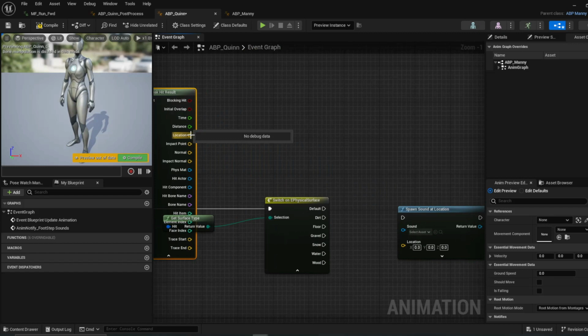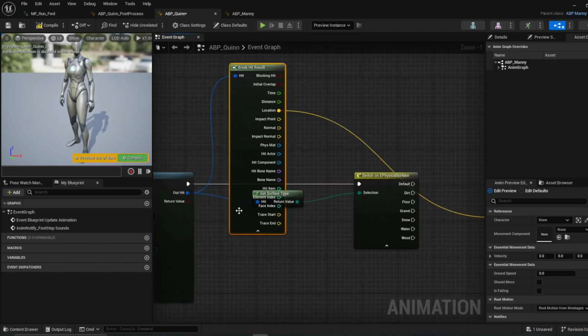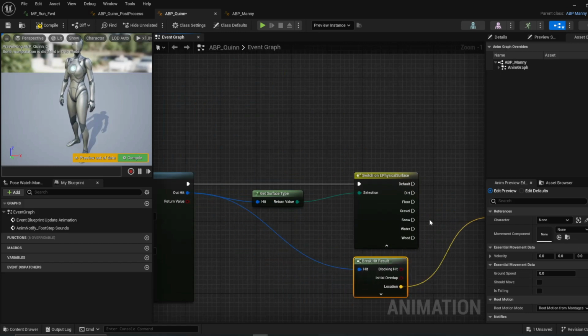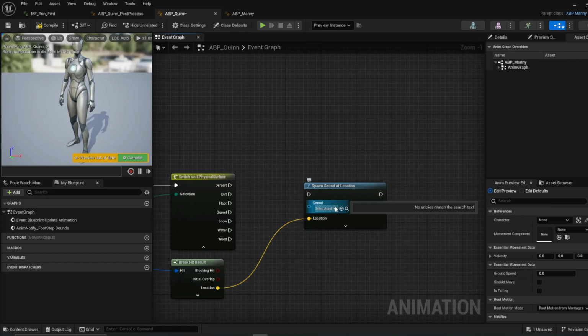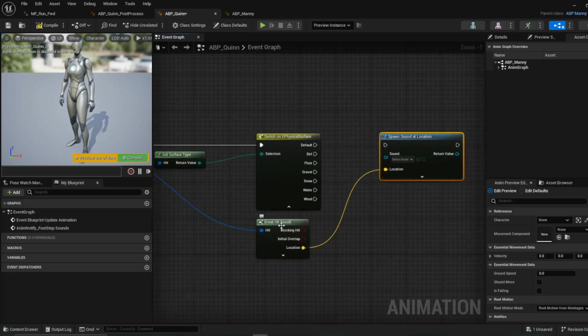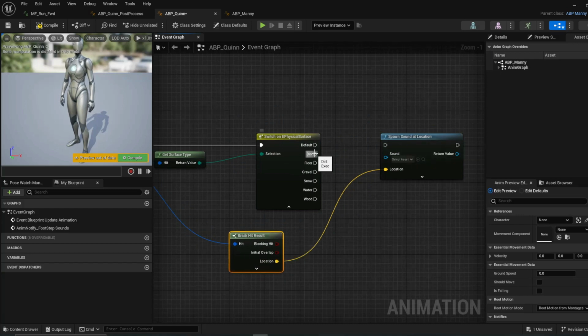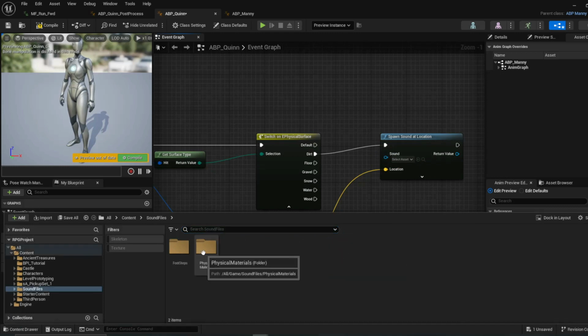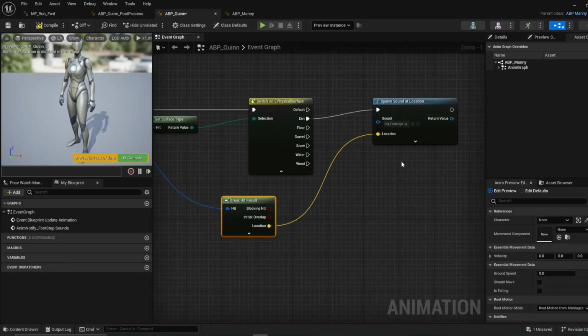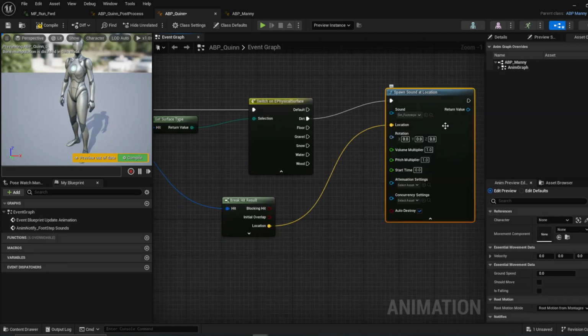So we'll do location, plug that in there, and then we're gonna just close that. I might actually put this down here. And then for the sound, we're gonna have to do this a couple of times here. We'll just do dirt first. So we got dirt. I'm gonna just pull this over here. There we go. Let's make sure we got everything else. Good, good, good. Very simple.